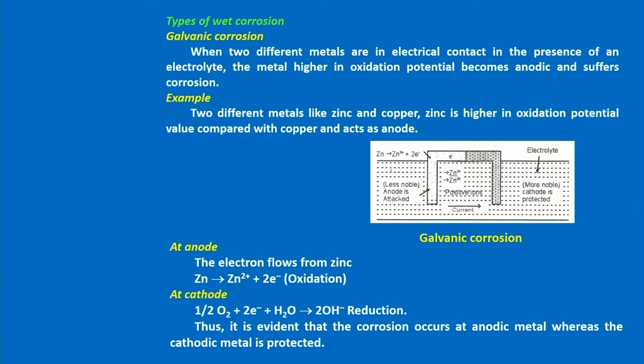Then immediately what will happen is, at the anode the zinc dissolves, that is zinc gives Zn2+ and 2 electrons, e-. This is the oxidation reaction, the liberation of electrons.